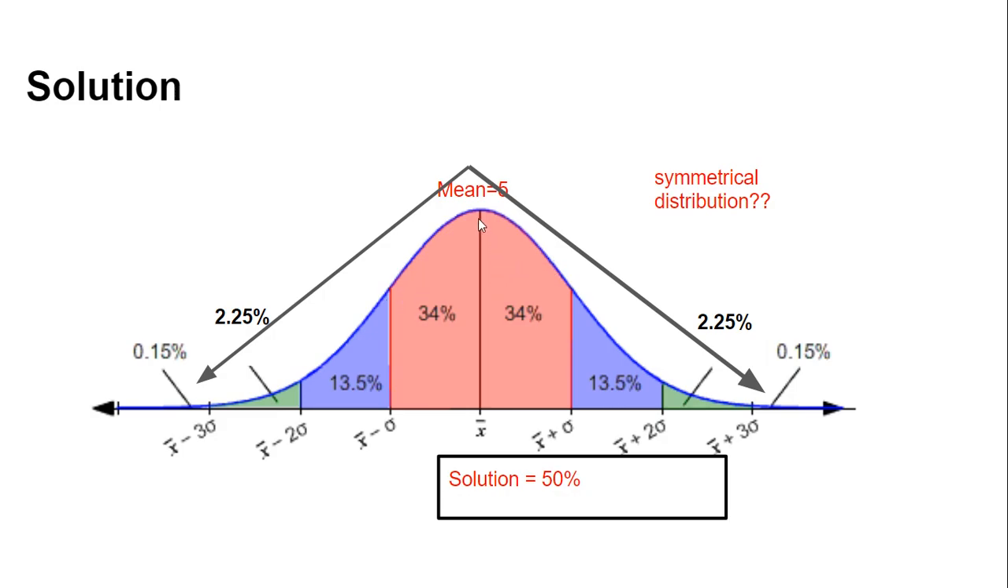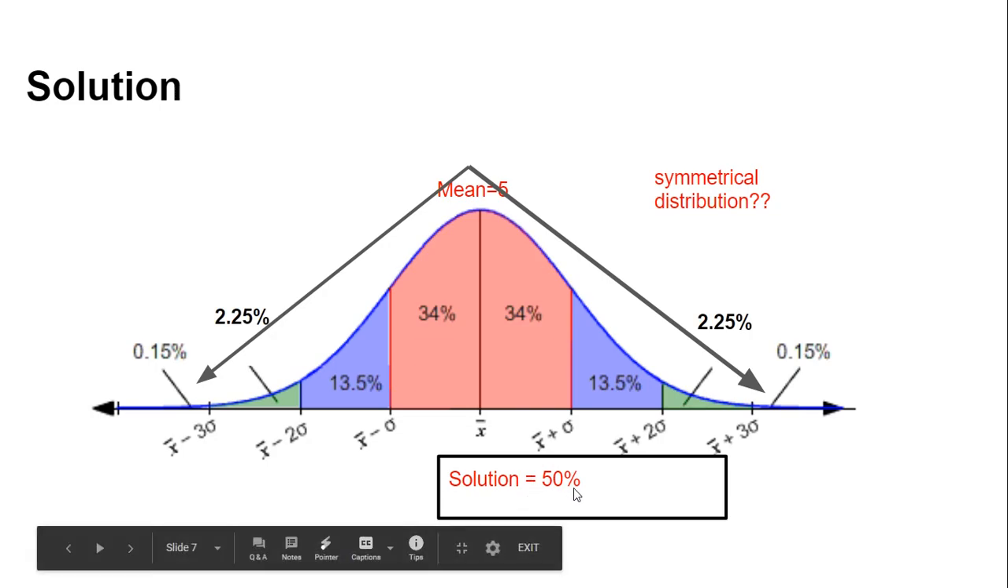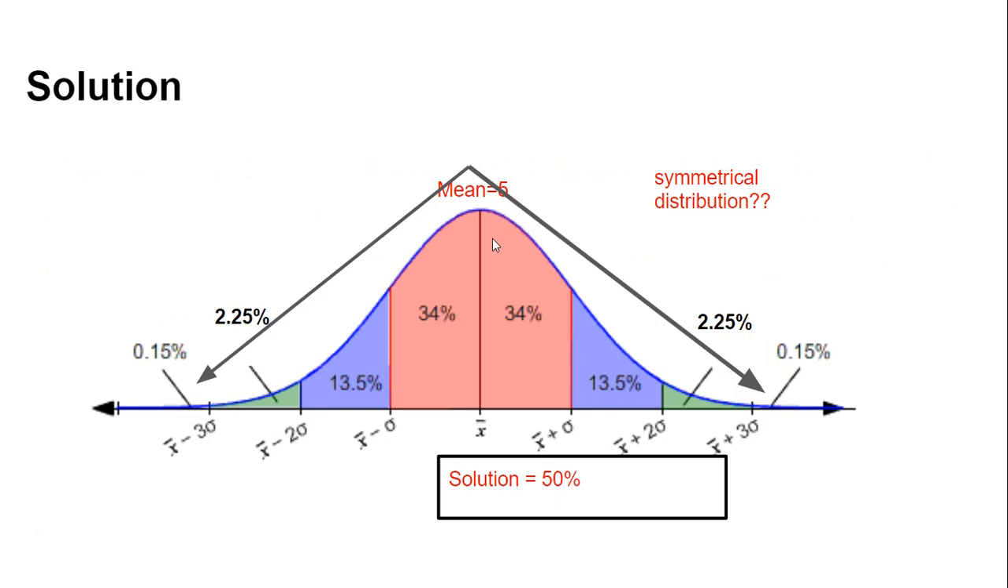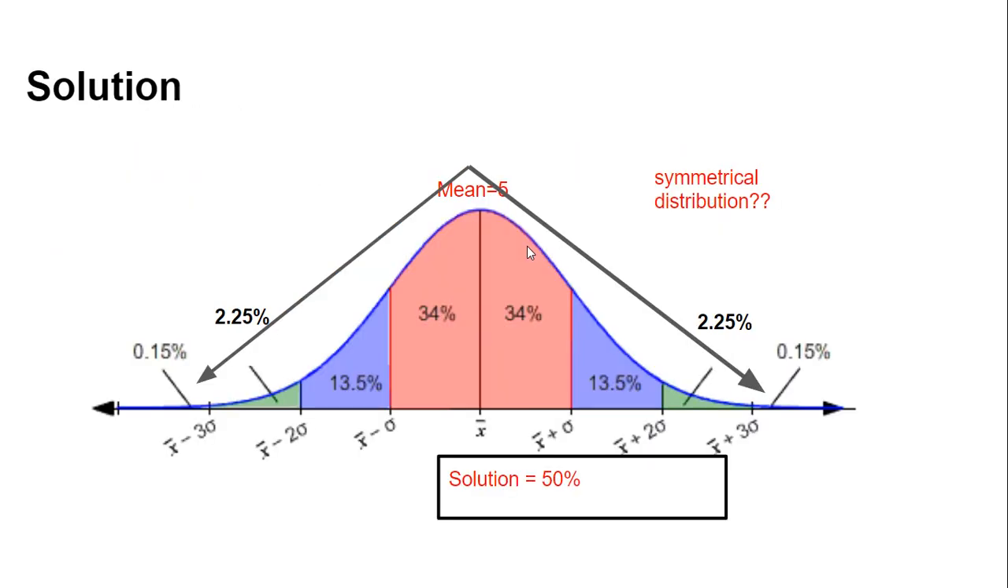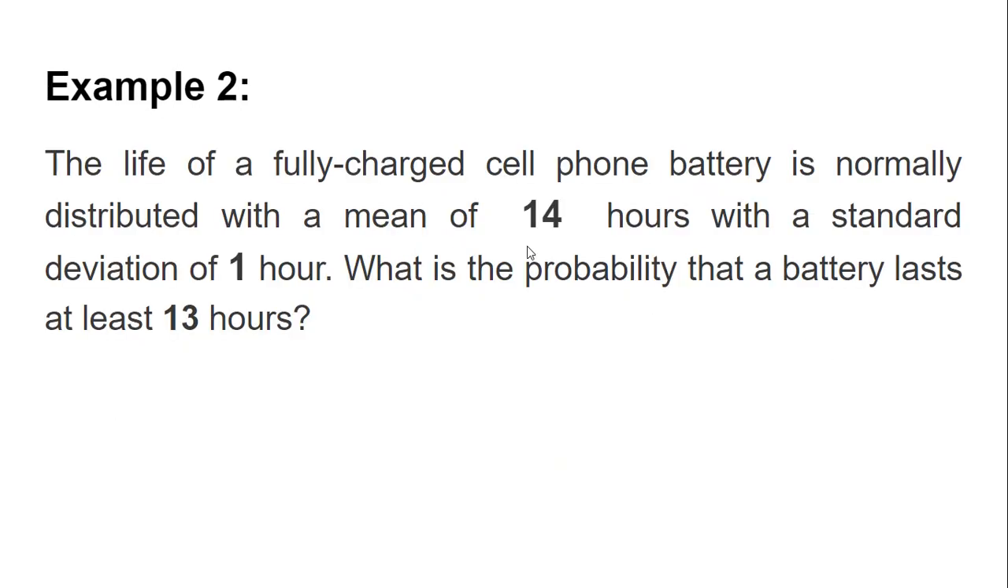Then it is obvious that all the values that are on the left hand side of this mean are less than 5. So you can say that 50% of the data will have values less than 5, and similarly there will be 50% of the values that will be greater than 5. Okay, then see the next example.